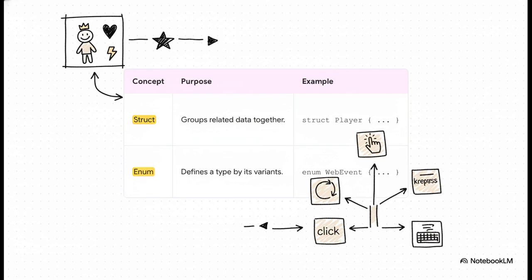First, you've got structs. Think of these for when you want to bundle a bunch of related properties together into one thing, like a player having a name and health. Then you have enums. You use these when a value can be one of a few specific things. A web event can be a page load or a key press, but it can never be anything else. This makes your code super explicit about what's possible.